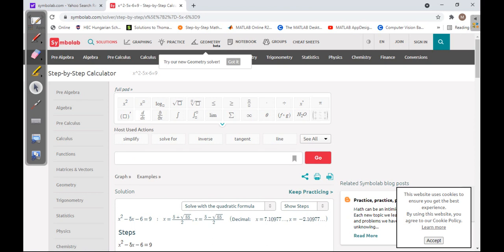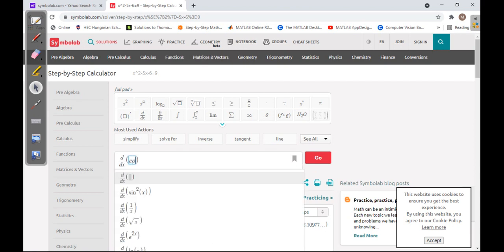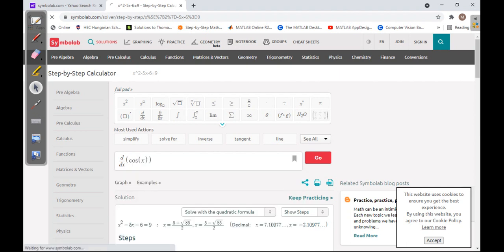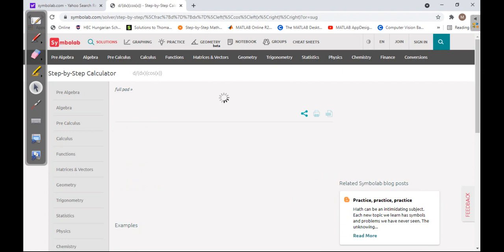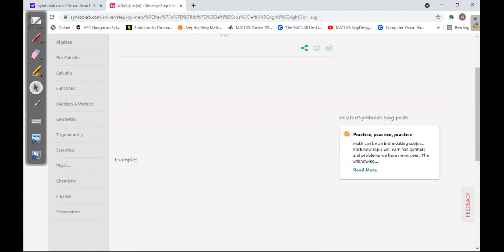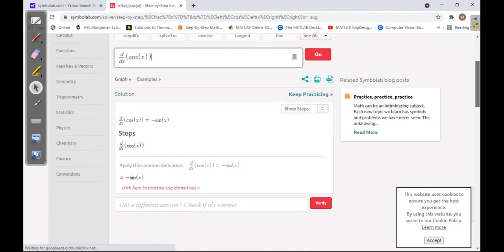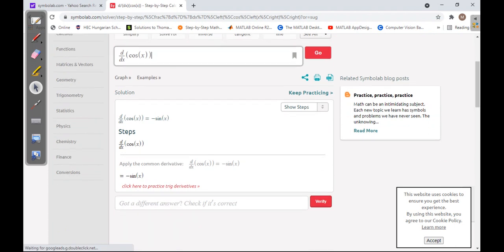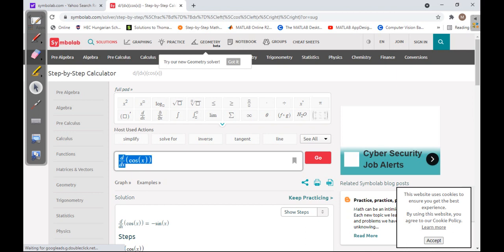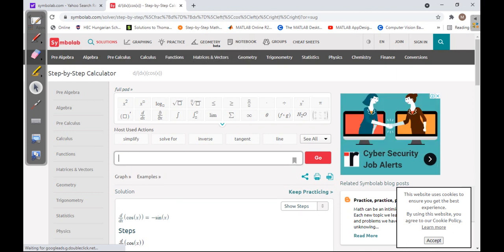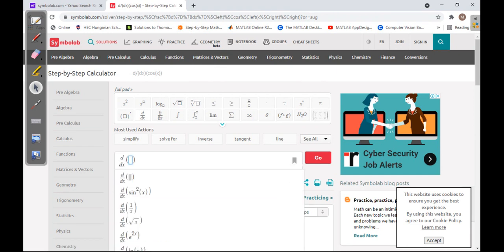Derivative of cos of x. Let's try cos of x. Everyone knows the derivative of cos x is minus sine. So what will it give us? Minus sine. This is super simple and quick. Okay, let's try the derivative of something a bit more difficult, like natural log of x, ln of x.